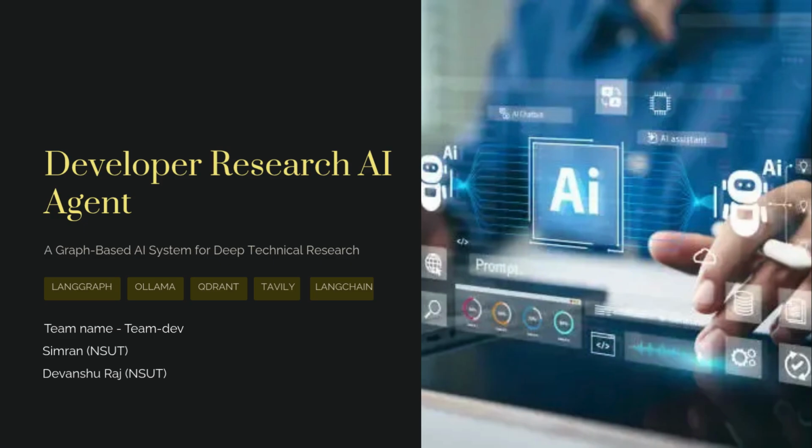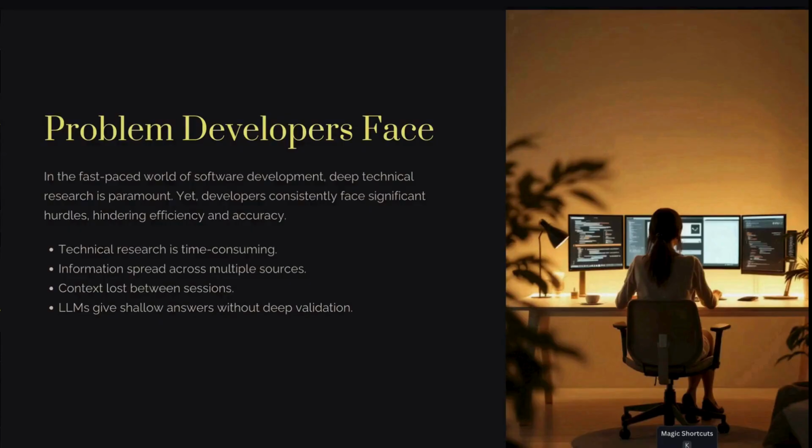Research. So let's start with the problem. Developers in today's world spend a huge amount of time researching technical topics, with information scattered across documents, blogs, forums, and repositories. Context often gets lost between sessions, and most AI tools provide shallow answers without validation. This leads to slow decision making, repeated research effort, and lower confidence in technical conclusions. So we asked ourselves, can we build a system that researches like a human expert but faster?